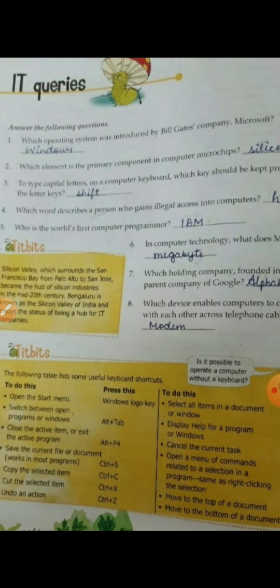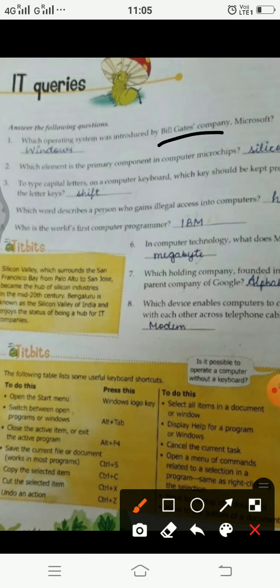So we have actually different operating systems. We have many of them. We have Unix, we have Linux. These are again operating systems. So most popular is the one that is introduced by Bill Gates' company, that is Microsoft, which is Windows.